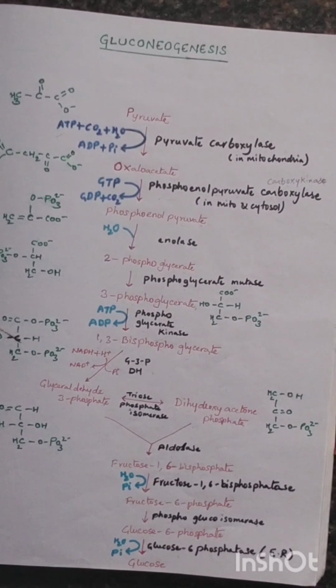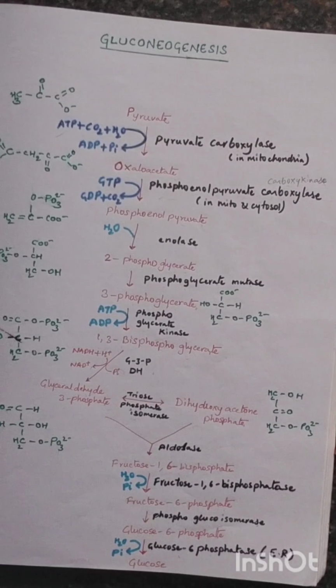In this lecture, we will learn about gluconeogenesis. Gluconeogenesis is the synthesis of glucose from non-carbohydrate substances like proteins and fats. Brain and red blood cells are completely dependent on glucose as the energy resource.